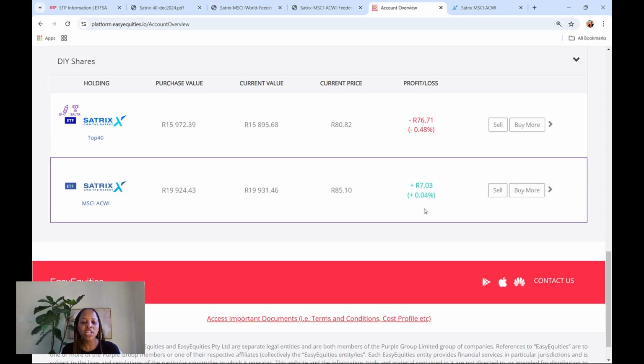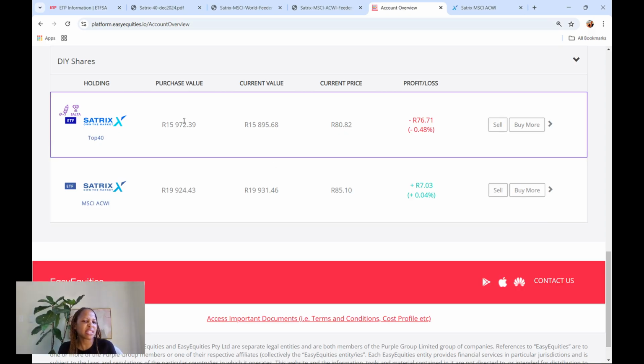This is normal. This is what makes beginner investors panic. They're like, okay, I put in 16,000 Rand. Why am I now seeing 15,800 and whatever? What happened? These are what we call paper losses, because it's not a loss that I have realized. I would only realize the loss if I click on sell. So while I'm holding on to my investment, I haven't lost anything, and the market is going to recover by itself. So I'm not even panicked about this.